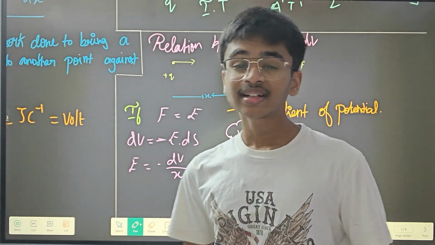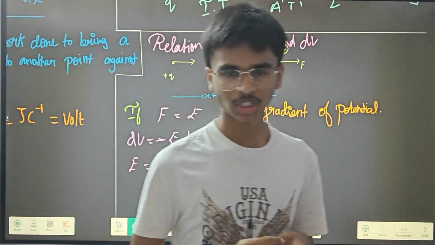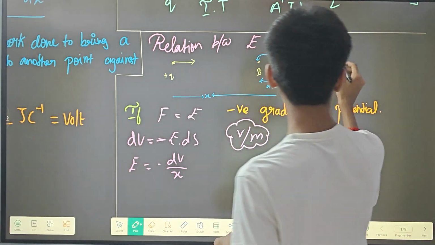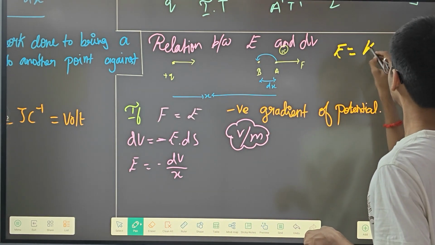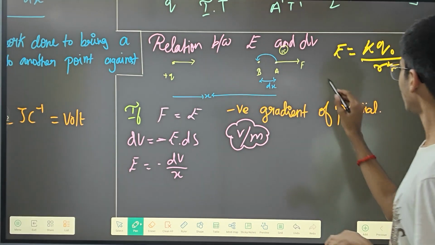You can easily remember it if you know the formula of electric field and then the potential. What is the formula of electric field? Electric field E is equal to K into Q naught whole divided by R square. Here voltage is very simple.